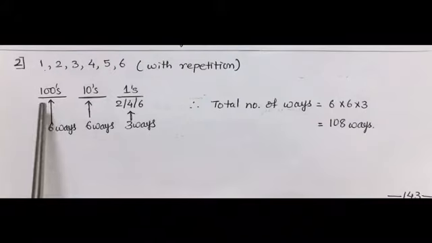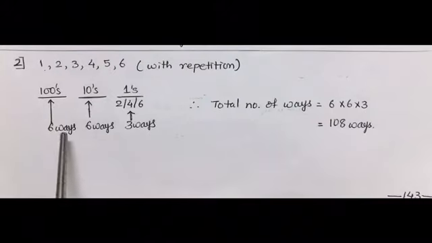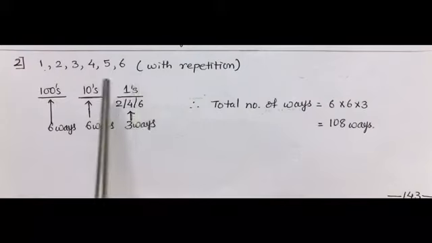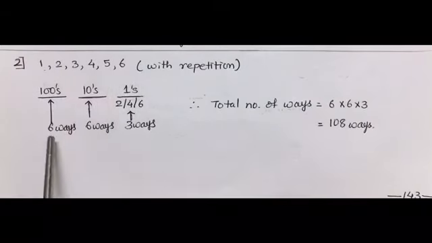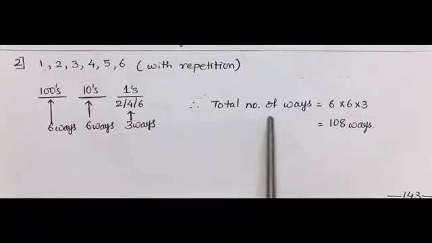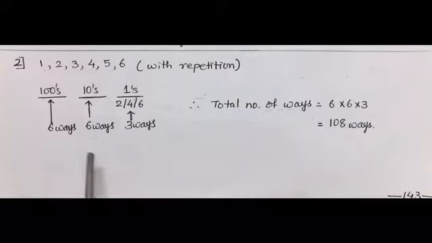Going to hundreds place, again repetition is allowed, so we have 6 different alternatives to be arranged in hundreds place. So again it is written here 6 ways. Now to calculate total number of ways, we multiply 6 into 6 into 3, that gives 108 ways.